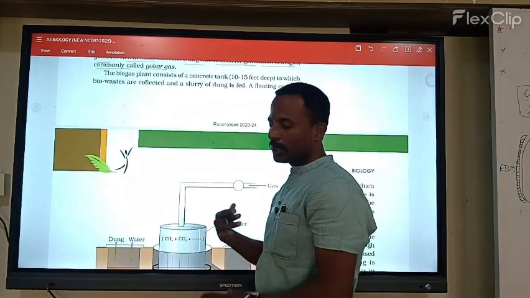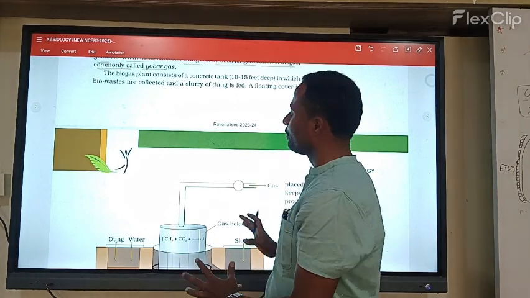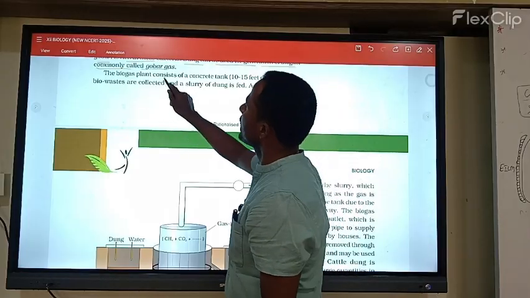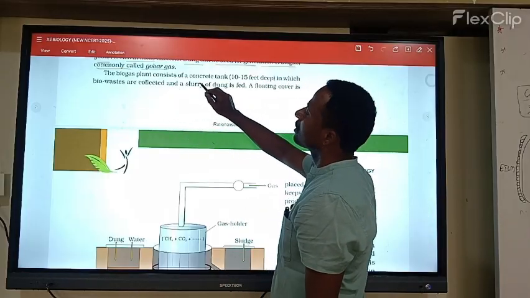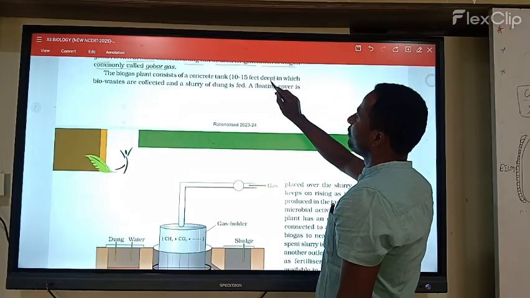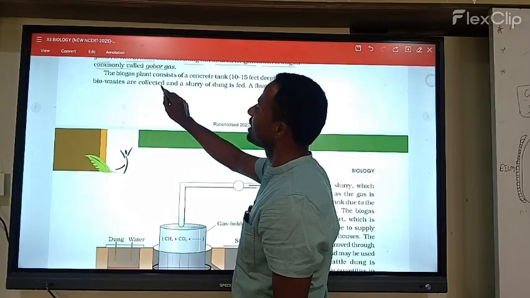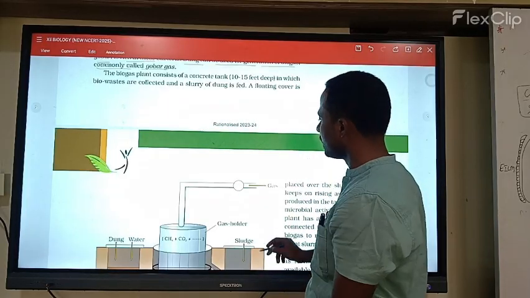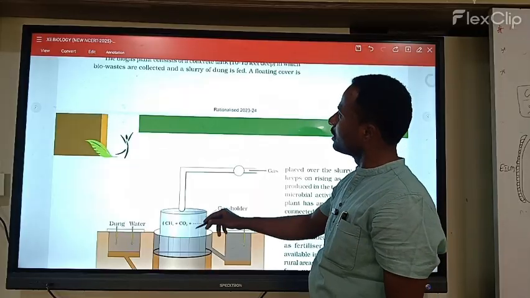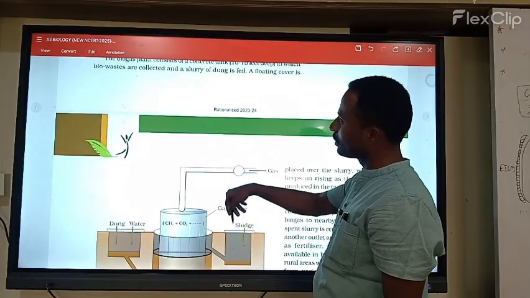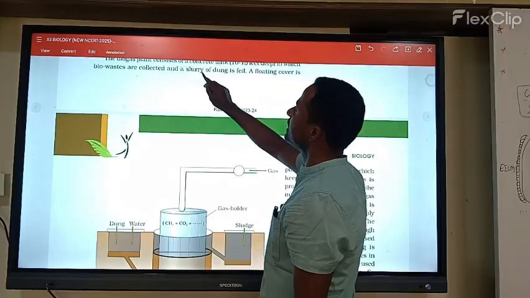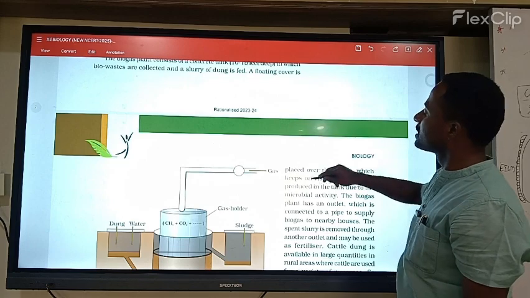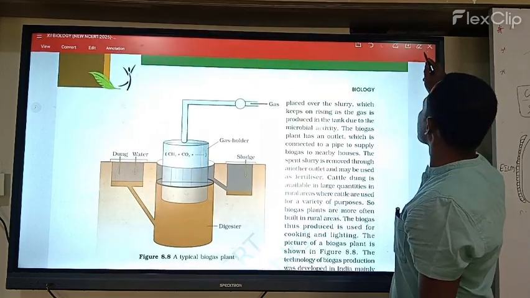How do they prepare this biogas? Let's see the process. The biogas plant consists of a concrete tank 10 to 15 feet deep in which bio-waste is collected and slurry of dung is fed. First we take the concrete tank and add the bio-waste and slurry of dung. After that, a floating cover is placed over the slurry.